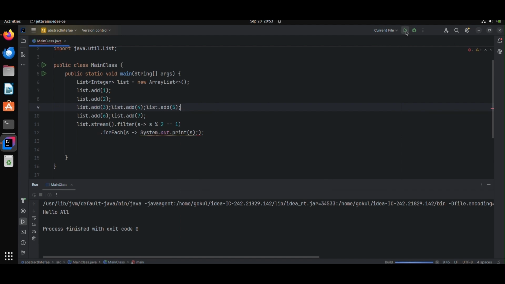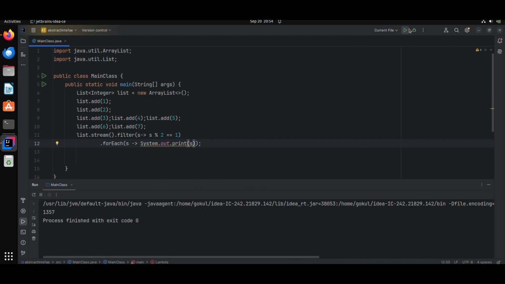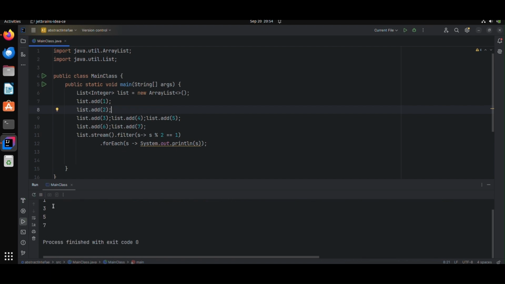I'm going to run this. I'll add the println function for better representation. Now you can see all the odd numbers printed on different lines.